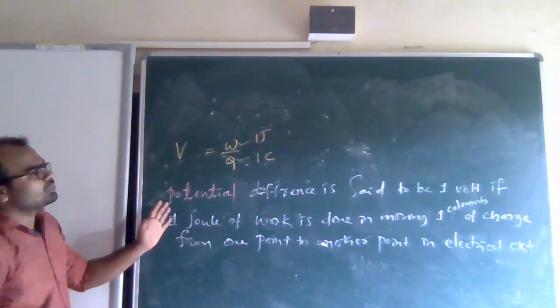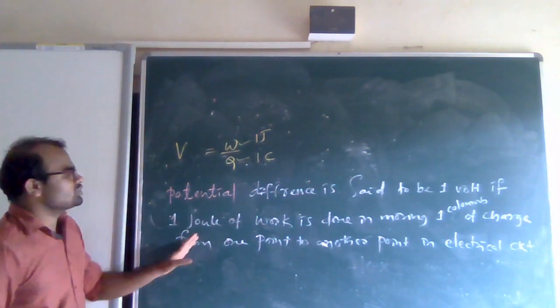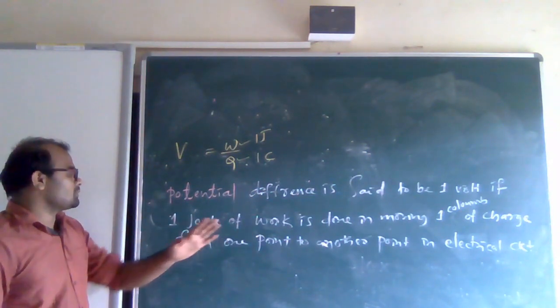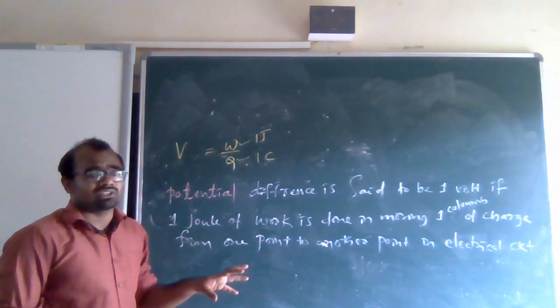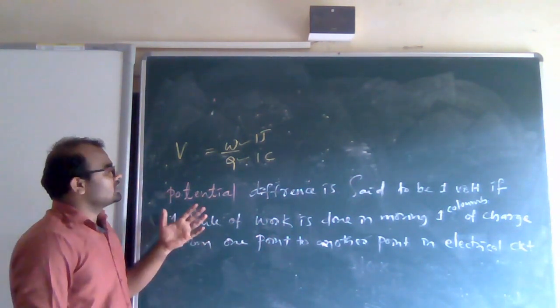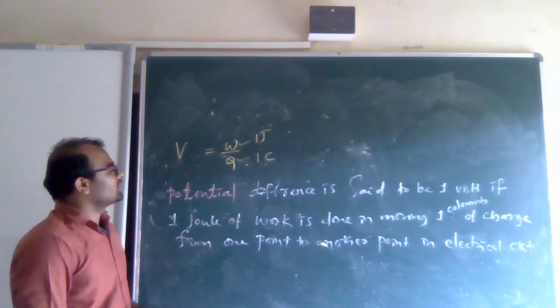So potential difference is said to be 1 volt if 1 joule of work is done in moving 1 coulomb of charge from one point to another point in an electrical circuit. I have already explained this in the last class. This is about 1 volt of potential difference.